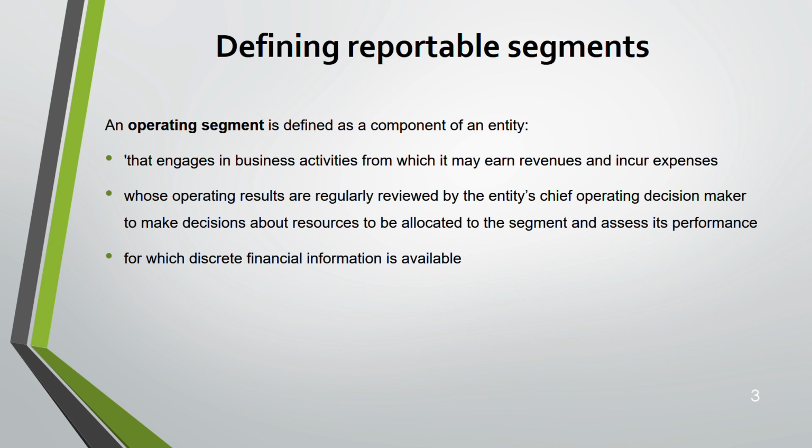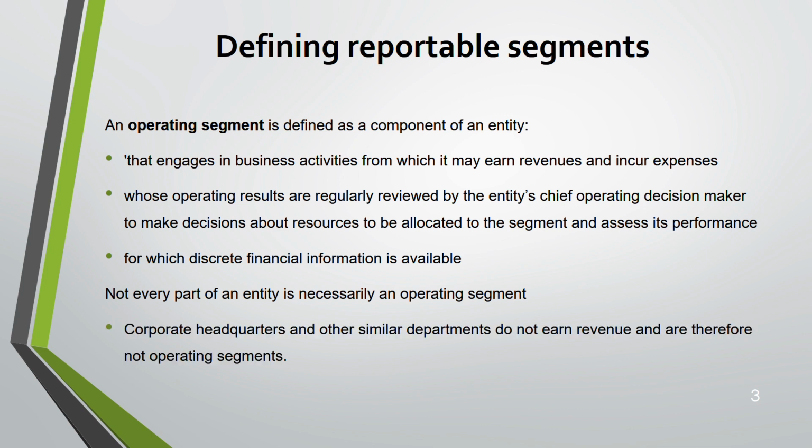Okay. Now, not every part of an entity is necessarily an operating segment. That's what I've been telling you. Like corporate headquarters or other similar departments, they do not earn revenue. Therefore, they are not operating segments. An entity's pension plan is also not an operating segment. That means you do not report. First, you have to have the clear boundary of what is a reportable segment. Only operating segments are reportable.